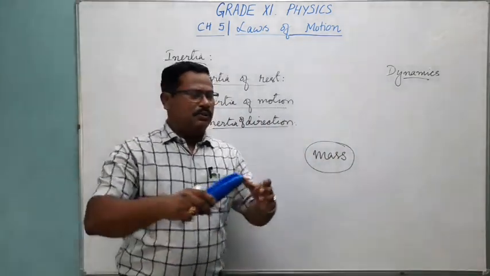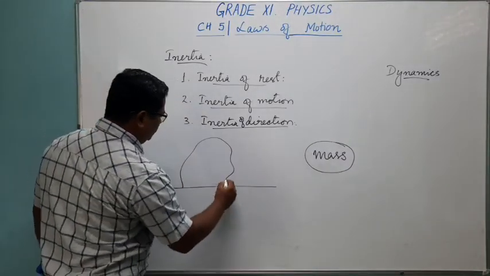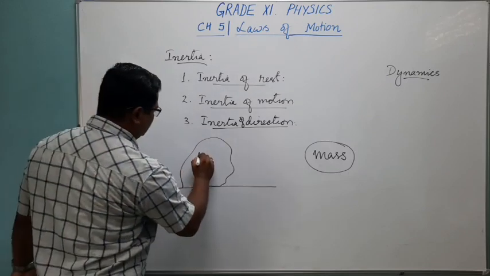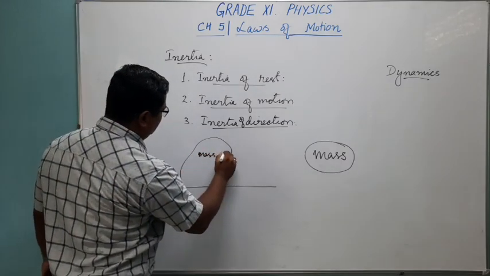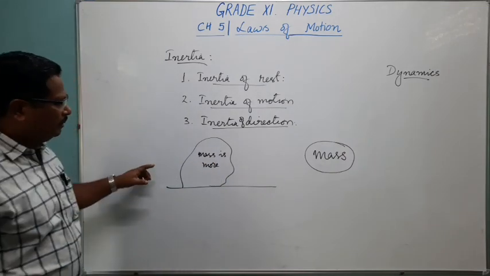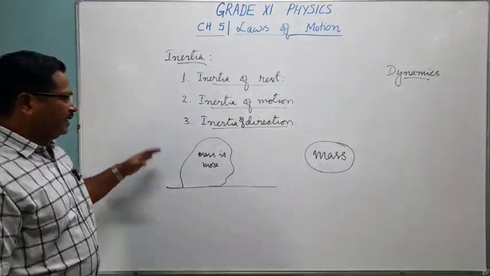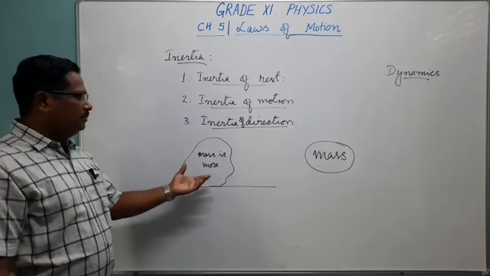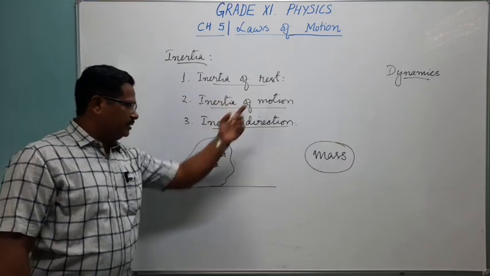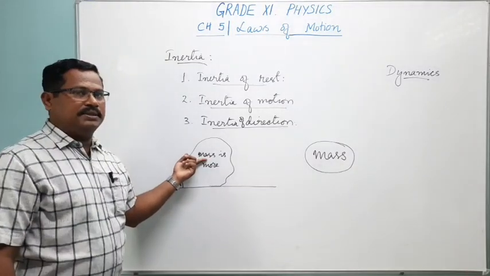Suppose a massive stone is lying on the ground. To move this massive stone, if I say the mass is large, to make the body move you require a large force. So the tendency of the massive stone to remain at rest, that is your inertia of rest, is decided by its mass.